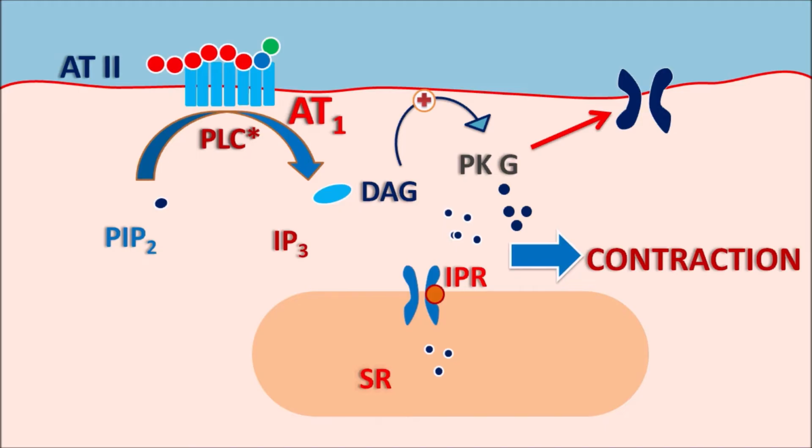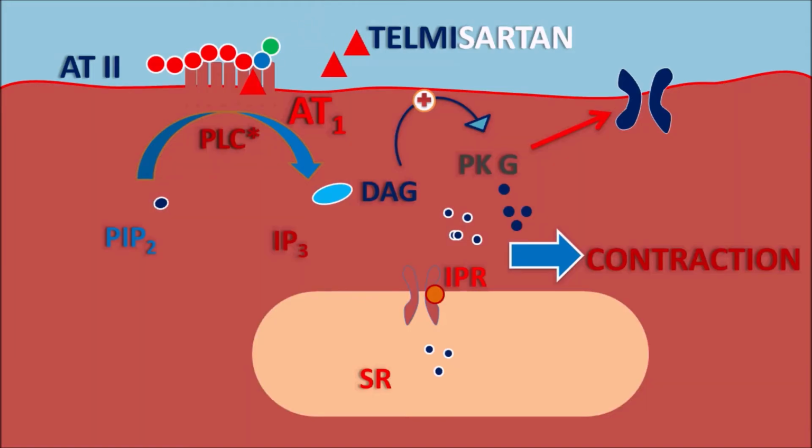It can also increase the smooth muscle proliferation as well as increase aldosterone secretion by increasing the intracellular calcium levels. Now here telmisartan is one of the drugs which can block the AT1 receptors such that it can inhibit the actions of angiotensin 2. In this way, telmisartan can prevent the vasoconstriction resulting in vasodilatation.